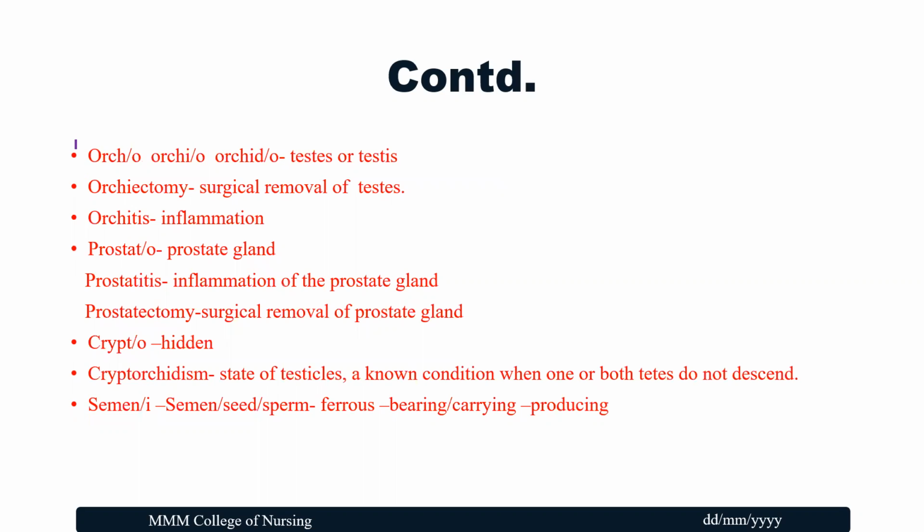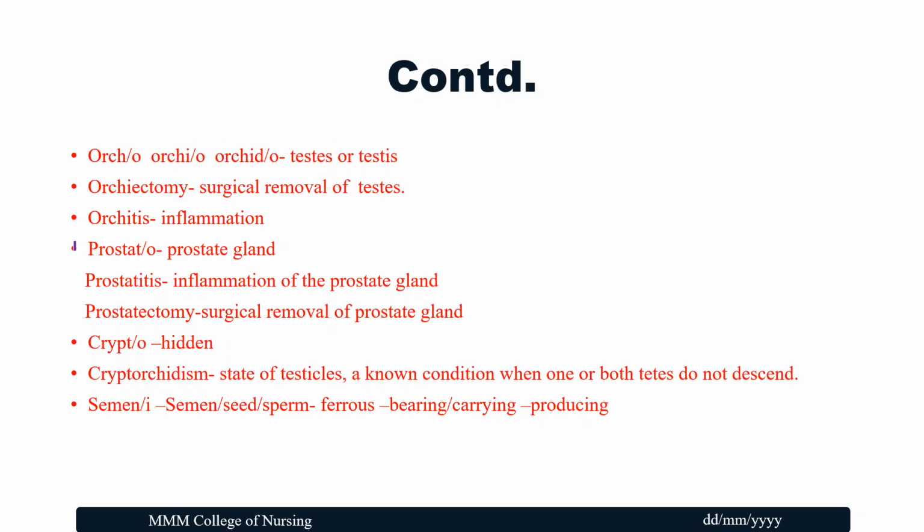Moving on to the next one: orc, orcho, orchi, orchio, orchid, orchido. These are the root words which denote the testis. You can also write it as testis or testes. So orchiectomy, ectomy means something which is removed. Surgical removal of the testis is orchiectomy. Orchitis means inflammation of the testis.